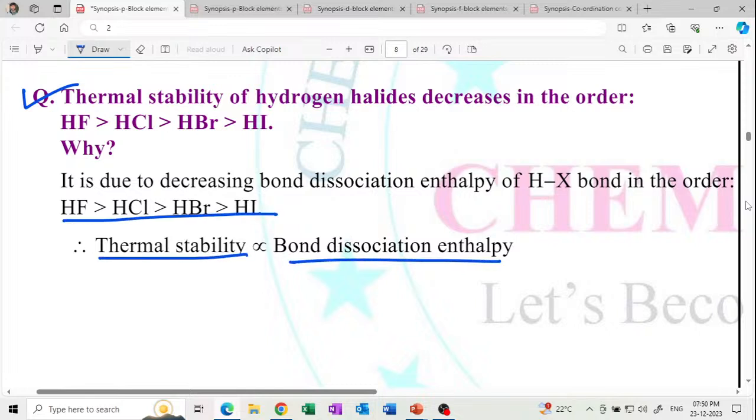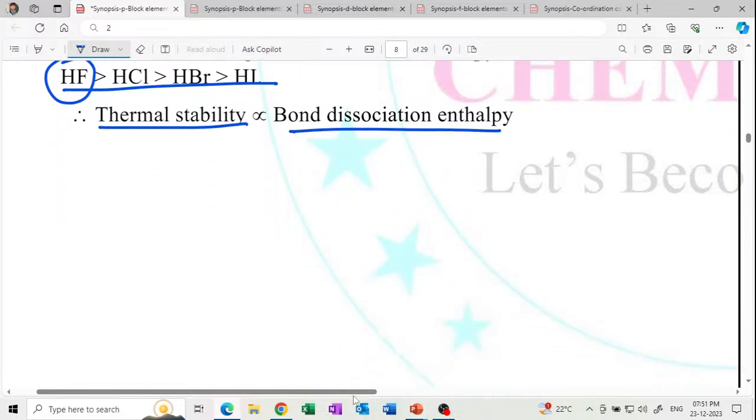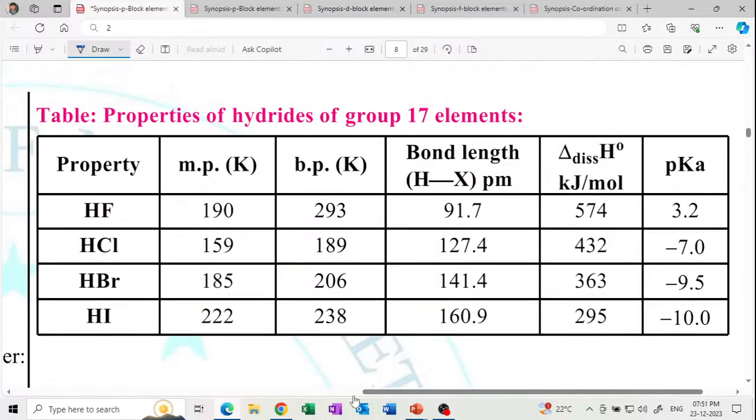So HF is highly thermally stable because of its bond dissociation enthalpy. You should be able to write the answer in this manner, so we will get the 1-2 marks easily. Okay, these are the properties and values of HF.